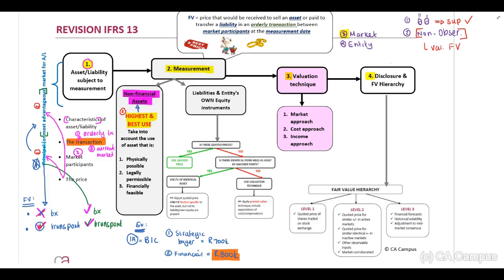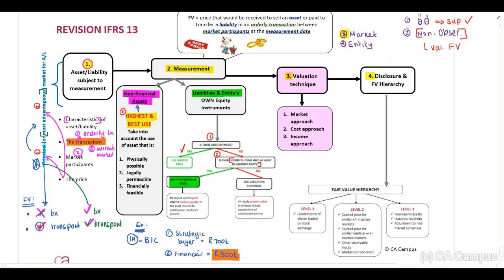Now, what happens if it is liabilities and the entity's own equity instruments? The first question is: are there quoted prices? If the answer is yes and there is an active market, there are quoted prices and you can use these prices. If the answer is no, you need to ask the following questions. Are there identical items held as assets by another party? If the answer is yes, then you can use the fair value of the identical asset.